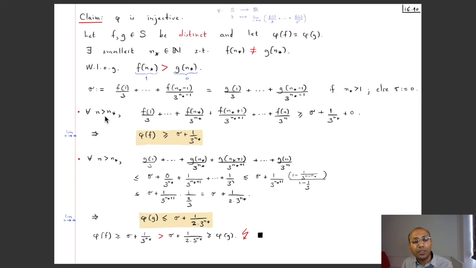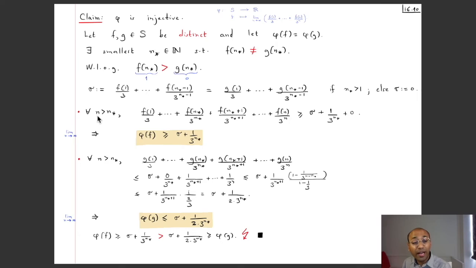So for every n which is strictly bigger than n star, let's look at f1 by 3 all the way up till fn by 3 to the power n. Since n is strictly bigger than n star, somewhere down the line you will have f n star divided by 3 to the power n star appearing, and then it will continue f of n star plus 1 by 3 to the n star plus 1 all the way up till this thing. Over here we see that this summand will appear, so this is bigger than or equal to sigma, and then f of n star we know is equal to 1, so this can be replaced by 1, and then you have some non-negative terms, so I underestimate it by 0. So this is always bigger than or equal to sigma plus 1 by 3 to the power n star.